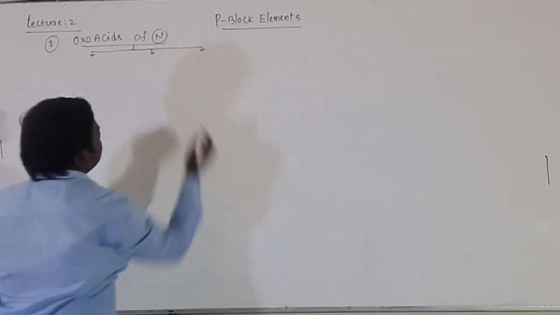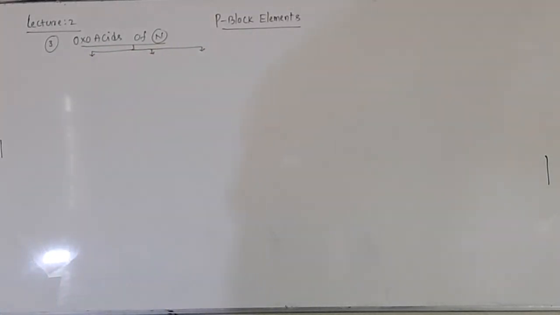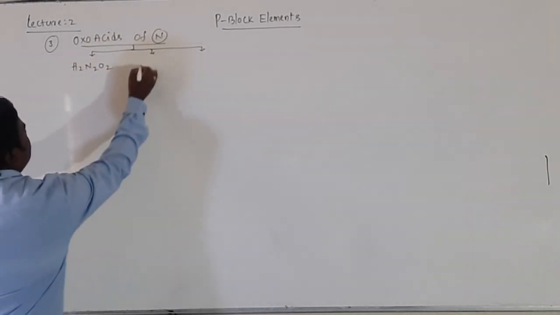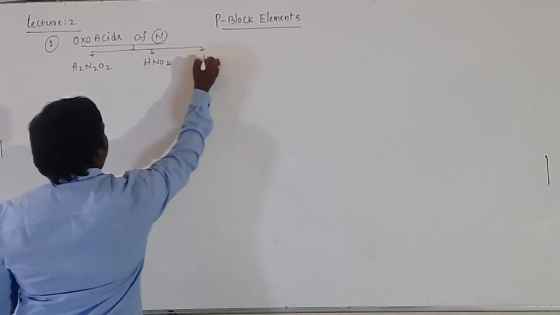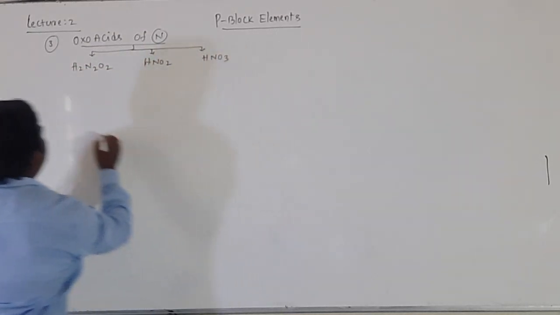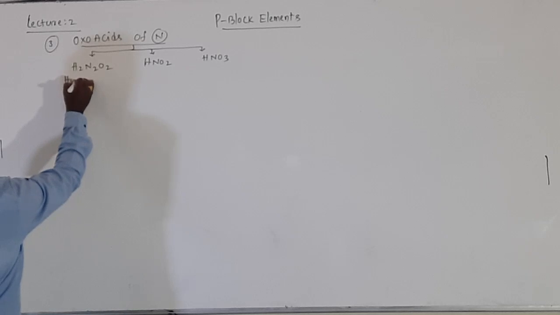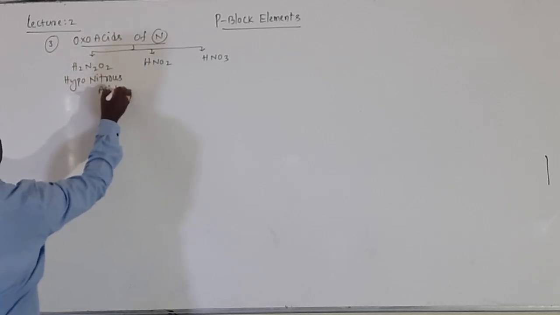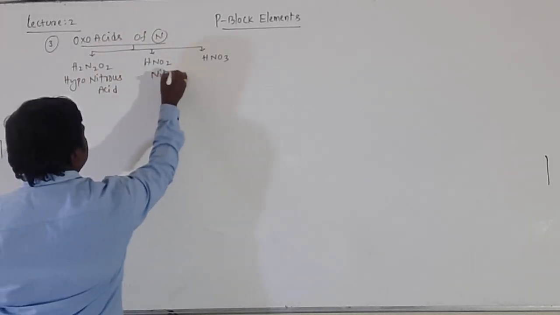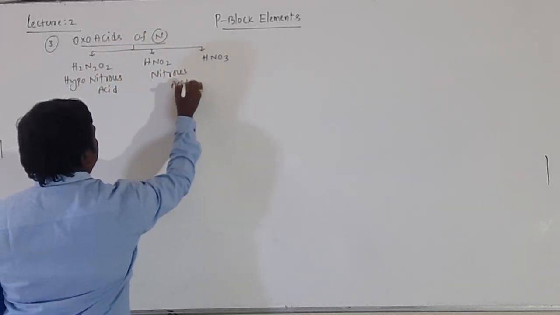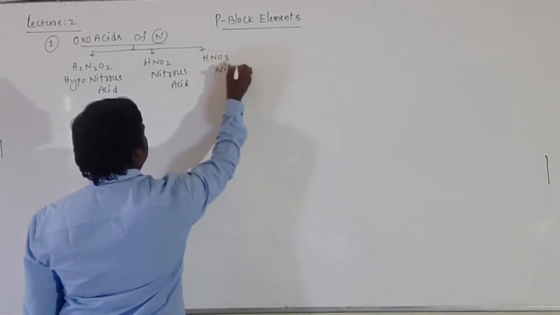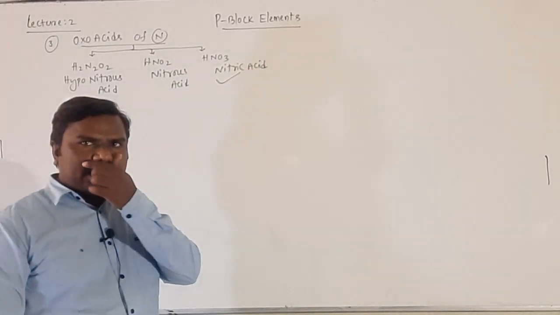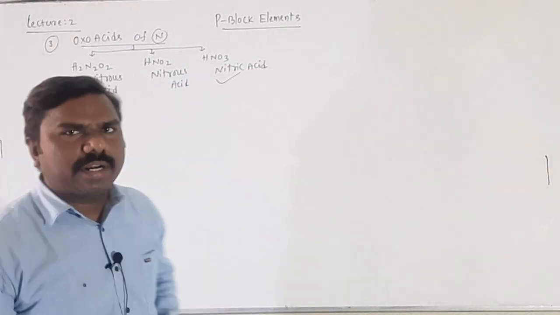So, first one is H2N2O2, HNO2, HNO3, hyponitrous acid, it is nitrous acid, and this is nitric acid. In our syllabus, they gave the third one, that is nitric acid, very important.